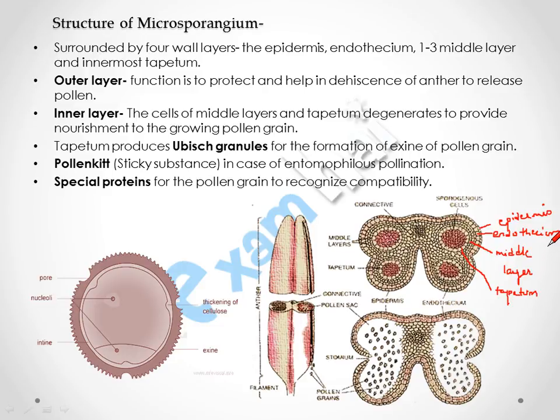The outer layers, which are epidermis and endothecium, provide protection and help in dehiscence of anther to release pollen, which is the splitting of anther at the time of maturity, and then release pollen into the atmosphere for pollination. The middle layers and tapetum degenerate to provide nourishment to the growing pollen grain. Tapetum also produces ubisch granules for the formation of exine part of pollen grain. This is the diagram of pollen grain.